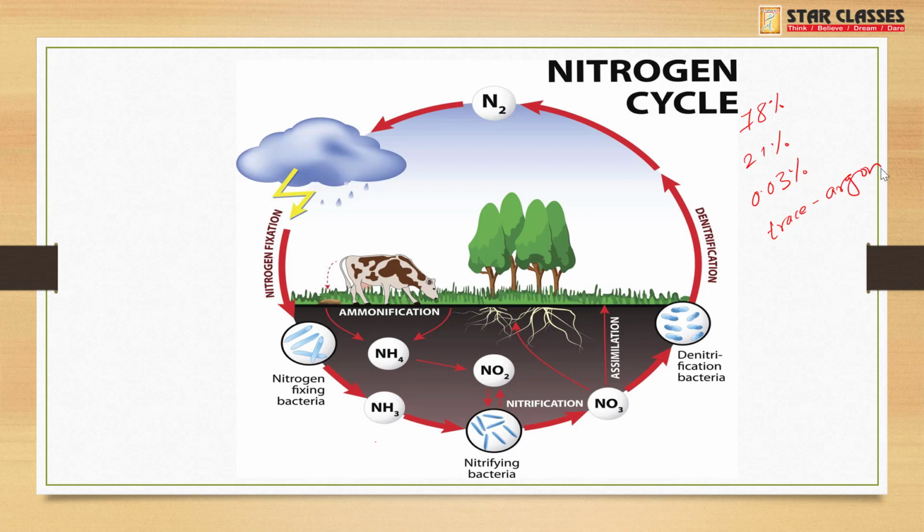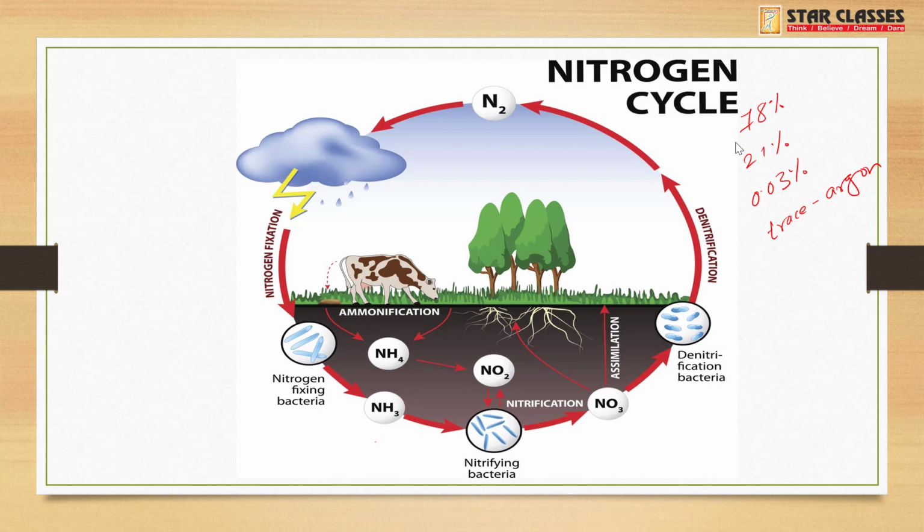So nitrogen is consumed on a large scale by plants, but plants do not have any specific mechanism by which they can take up nitrogen in the form it is in. That means the plants have no system to take up the atmospheric nitrogen.